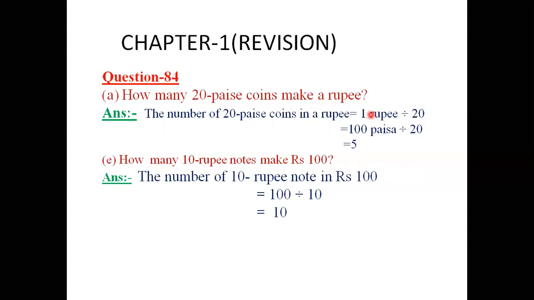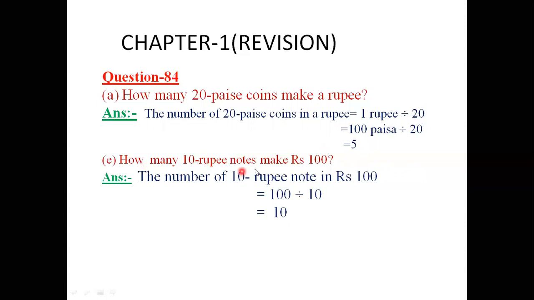So we write 1 rupee is equal to 100 paise, and when we divide 100 paise by 20, we get 5. So children, we will require 5 twenty paisa coins to make 1 rupee. Now here is another question.